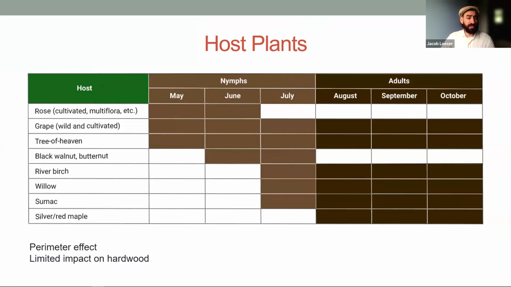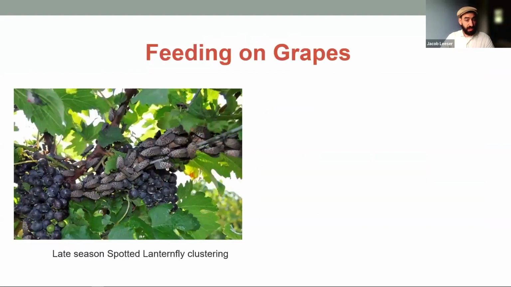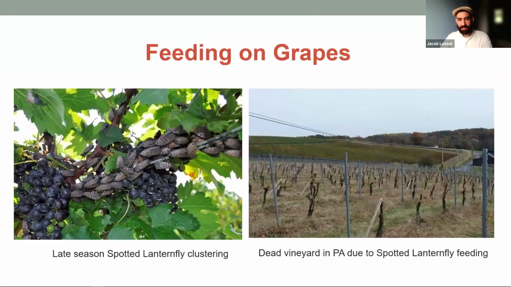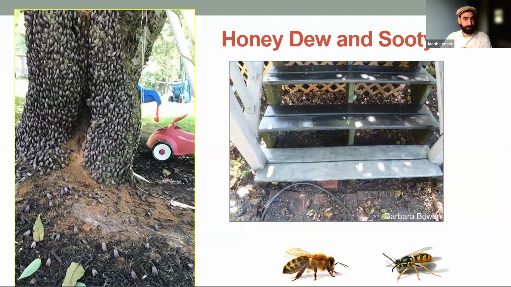There is a perimeter effect. We don't tend to see spotted lanternfly on the interior of established forests. They like the younger growth at the edge of a forest, as does tree of heaven, which really thrives in disturbed soil. Another picture of them feeding on grapes. And as I mentioned, the vineyard in that case didn't come back.